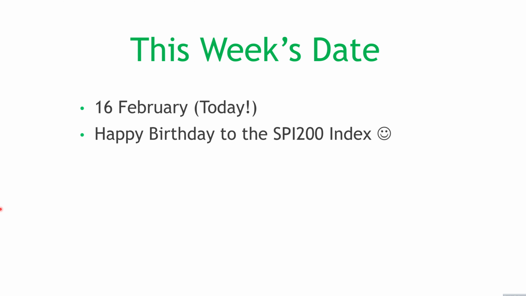The date for this week, and I say date because there is only one, it's the 16th of February, which is actually today, Sunday the 16th of February. Now, obviously, that's a Sunday, the markets are closed. 16th of February, if you're an Aussie, you would probably recognize that that's the birth date of the SPI 200 index. That's the futures contract over our ASX 200 or our Australian share market index. The futures contract started trading 16th of February, 1983.